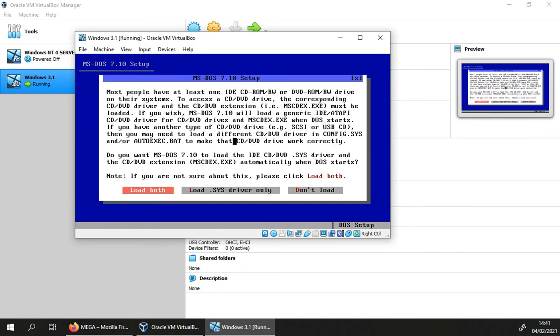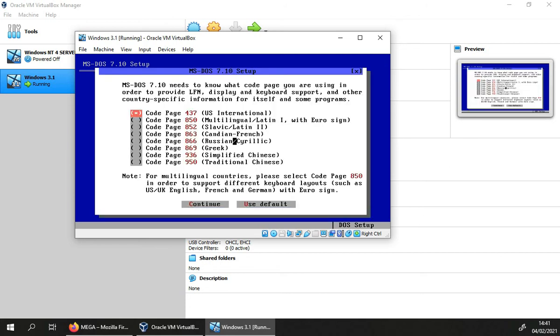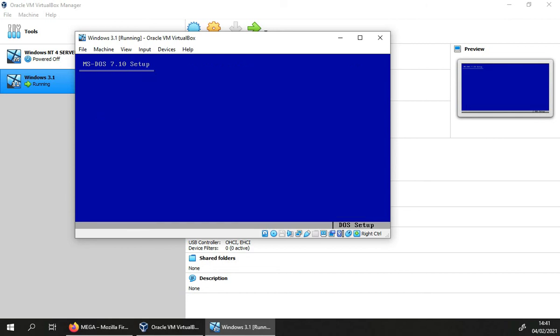USB memory, yes, that's fine. CD-ROM drives, I mean, yeah, screw it, it's fine. We don't need, I mean, we just need the base, it's fine. And US International, yeah, there we go.